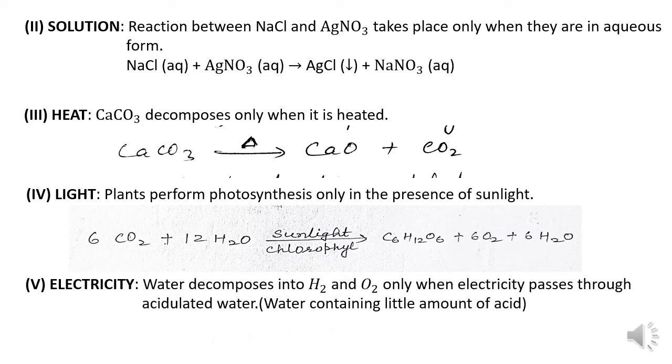Next condition is electricity. We know water decomposes into hydrogen and oxygen, but this decomposition takes place when electricity passes through acidulated water. What is acidulated water? Water which contains a little amount of acid is called acidulated water. We mix a little acid into water as pure water is a poor conductor of electricity.